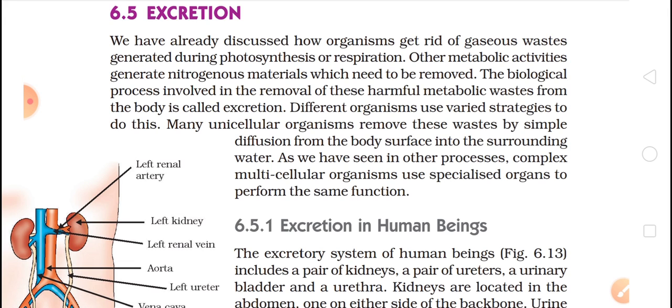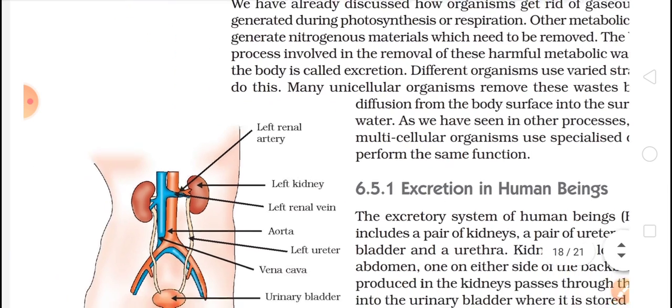Many unicellular organisms remove these wastes by simple diffusion from the body surface into the surrounding water. The unicellular organisms, because they are single cells, will not have these complex organs. So how will they remove waste? By the simple diffusion process. As we have seen in other processes, complex multicellular organisms use specialized organs to perform the same function. So in multicellular organisms, we have specialized organs for removing these.